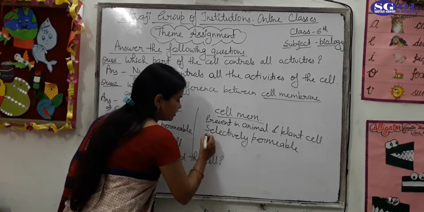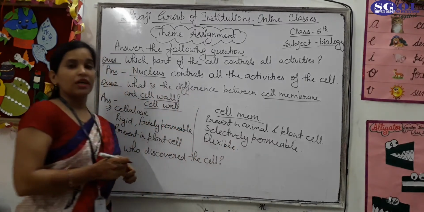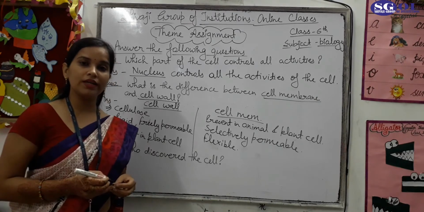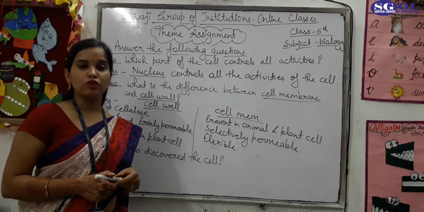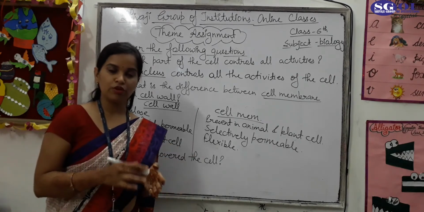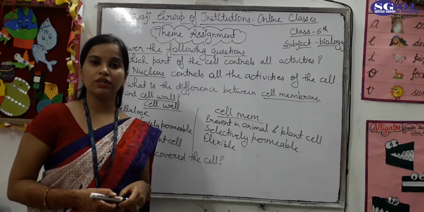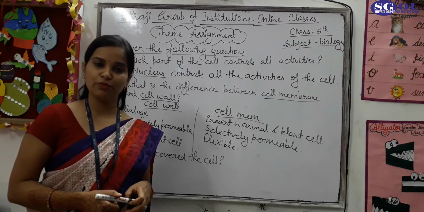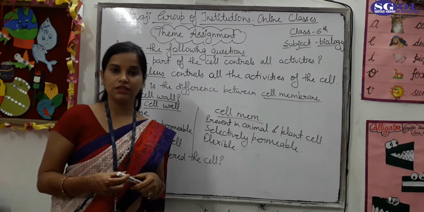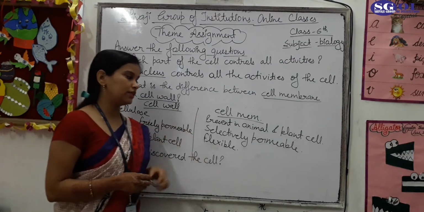And the cell membrane is flexible. It is not rigid, it is flexible. And it is the outer covering of the cell. The function of the cell membrane is to provide the shape and also hold the cell organelles. Because it is the outer membrane, it provides the shape to the cell and also holds the contents inside the cell, like mitochondria, chloroplast, Golgi body, all the contents which are present inside the cell.